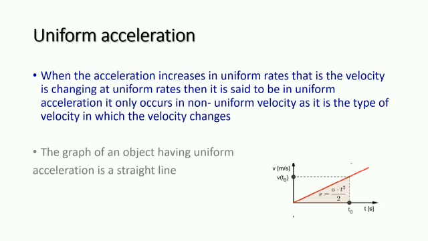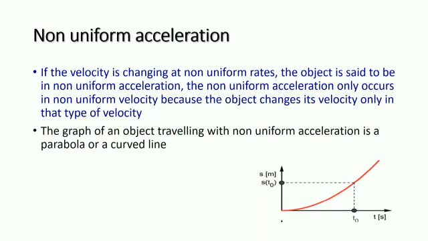It only occurs in non-uniform velocity, as we have discussed. It is the type of velocity in which velocity changes. The graph of an object having uniform acceleration is a straight line. Now let us talk about non-uniform acceleration. If the velocity is changing at non-uniform rates, the object is said to be in non-uniform acceleration. Non-uniform acceleration only occurs in non-uniform velocity because the object changes its velocity only in that type of velocity. The graph of an object traveling with non-uniform acceleration is a parabola or a curved line.